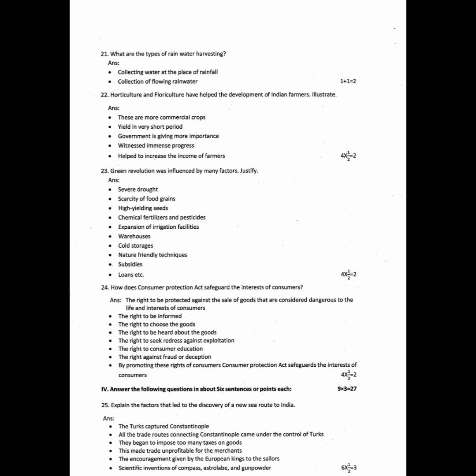Answer: the Turks captured Constantinople. All the trade routes connecting Constantinople came under the control of Turks. They began to impose too many taxes on goods. This made trade unprofitable for the merchants.